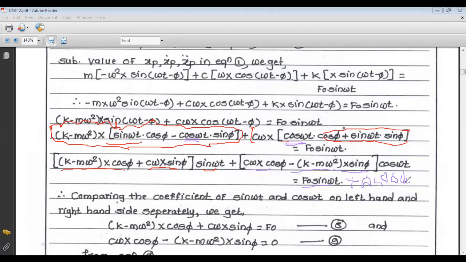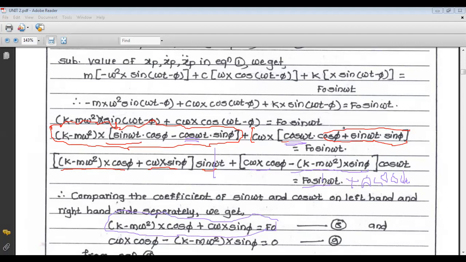Now if you compare the sin omega t terms, that is (k minus m omega square) x cos phi plus c omega x sin phi, and on the other side it is the term f0. So what are these sin omega t terms? If you compare, sin omega t gets cancelled, so we get (k minus m omega square) x cos phi plus c omega x sin phi is equal to f0.